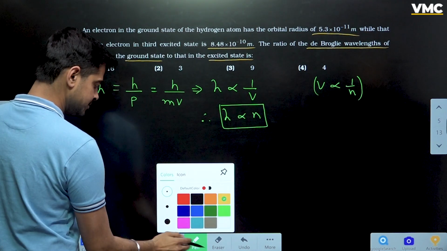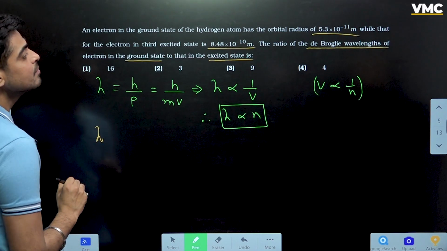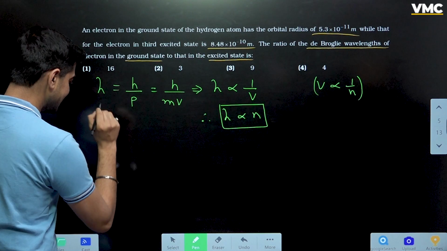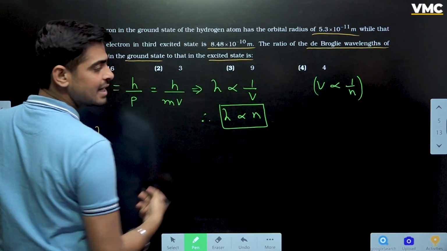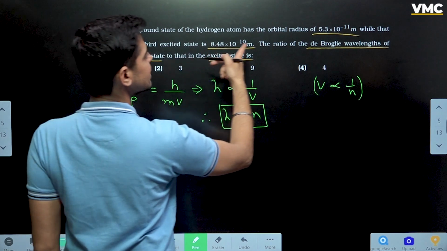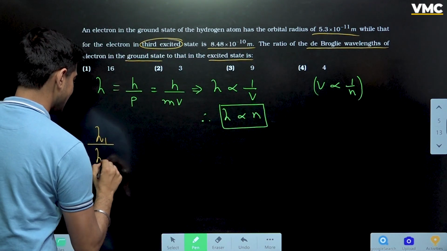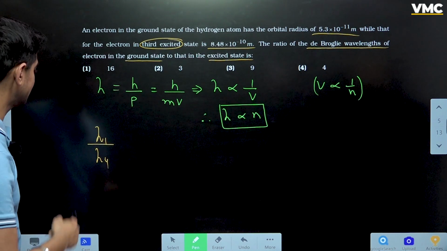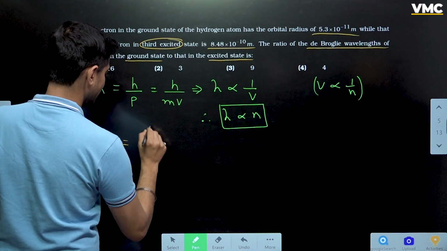Alright, very good. Now my dear students, we have to find out the ratio of de Broglie wavelengths in the ground state, that is lambda 1, to that in the excited state. Sir, kaun si excited state? So they have mentioned here third excited state. So this is lambda 4. Third excited state means fourth orbit. Okay, so this is going to be 1 by 4.